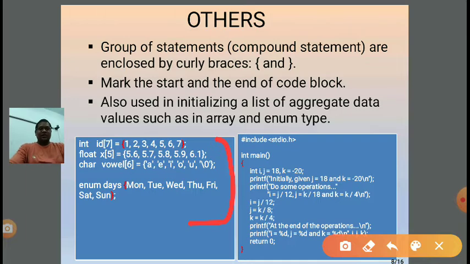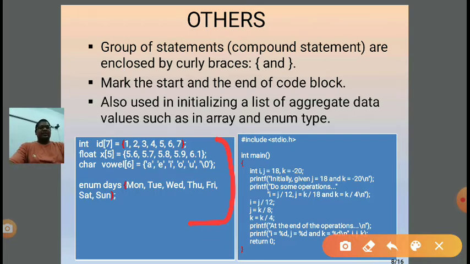float x[5] also contains 5 values of floating type. Next is char vowel[6]: 6 characters, and it is a string. Vowel is a string of 6 characters, all written inside curly brackets. Vowels are only 5: A, E, I, O, U, and backslash 0 is a special character used in a string called the null character.